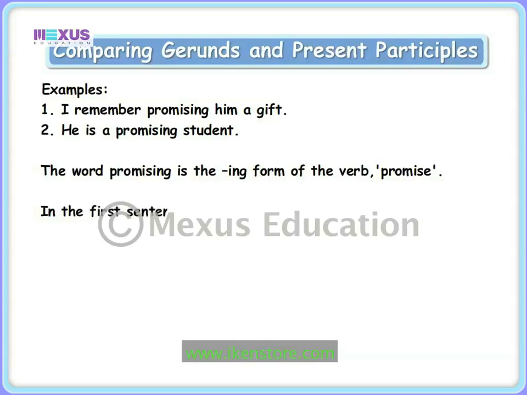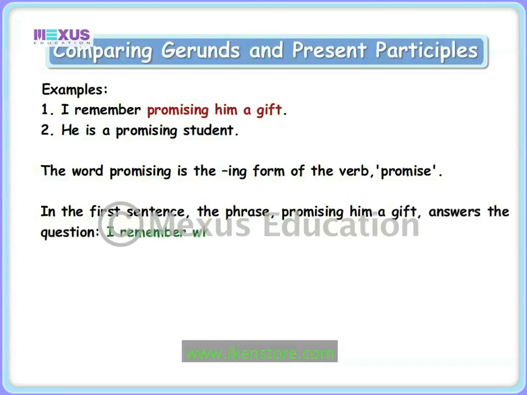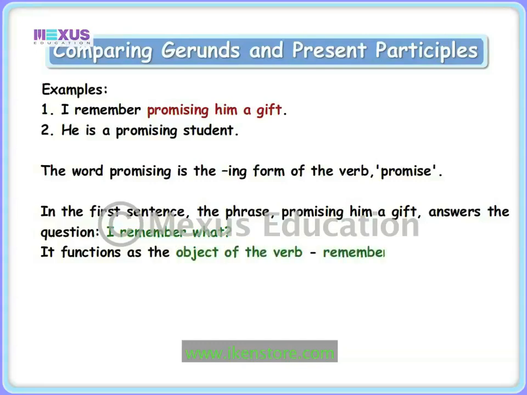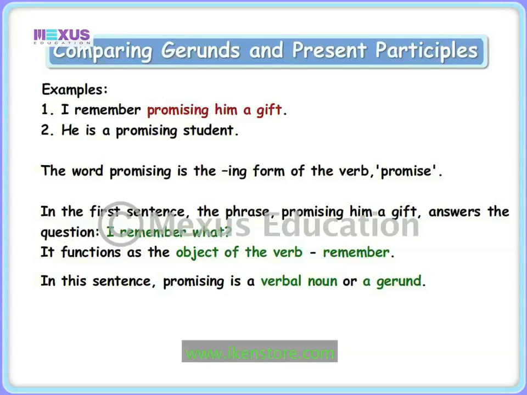In the first sentence, the phrase promising him a gift answers the question, I remember what. The phrase functions as the object of the verb remember. Since only a noun, pronoun, or a group of words acting as a noun can be the object of a verb, promising is a verbal noun or a gerund.